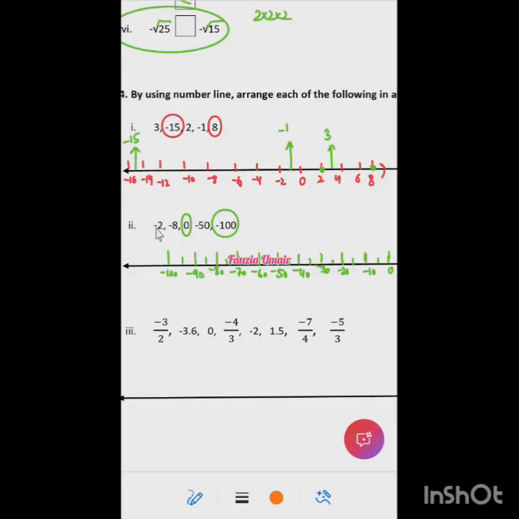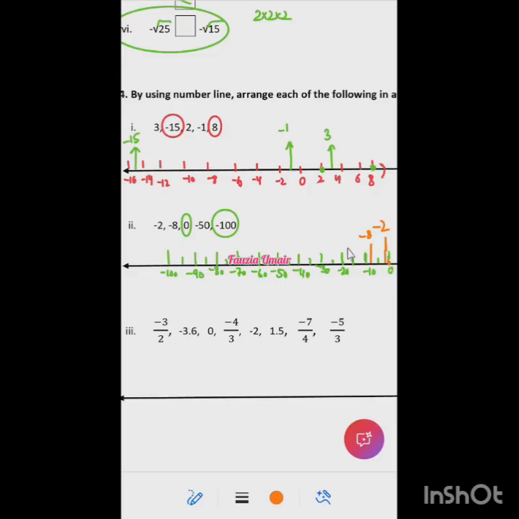First of all, we need to plot minus 2. So where would be minus 2? Between 0 and minus 5. So here somewhere, close to 0. So this would be minus 2. So where would be minus 8? Ma'am, between minus 5 and minus 10. Near minus 10. Very good. So this is minus 8. So then 0 will exactly be on this point.